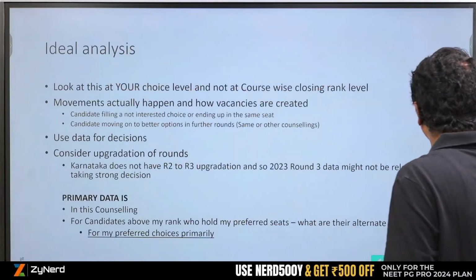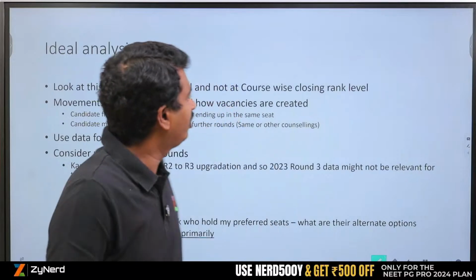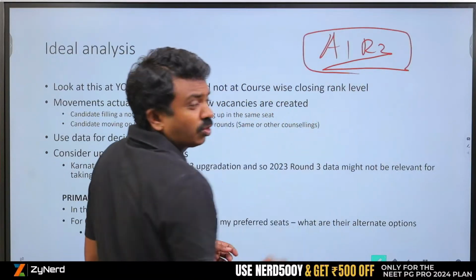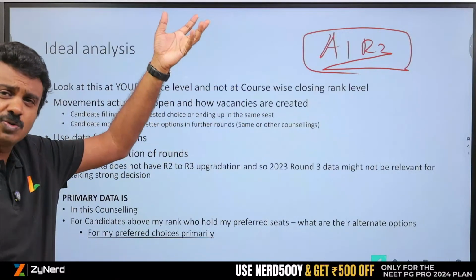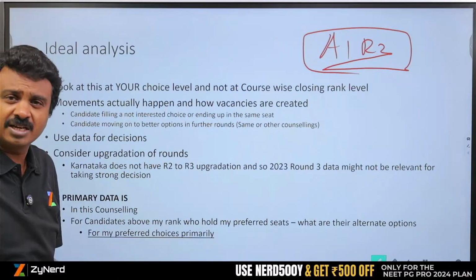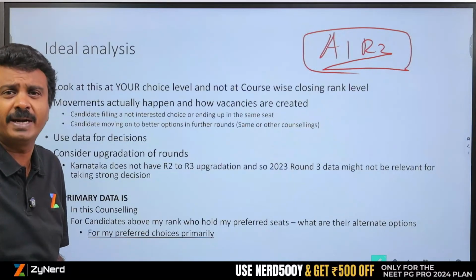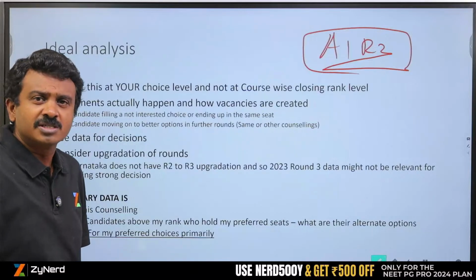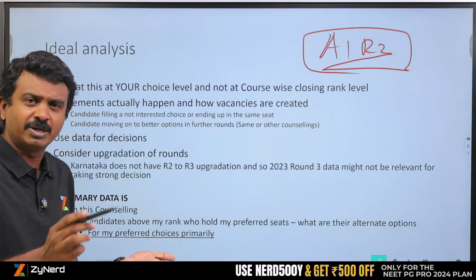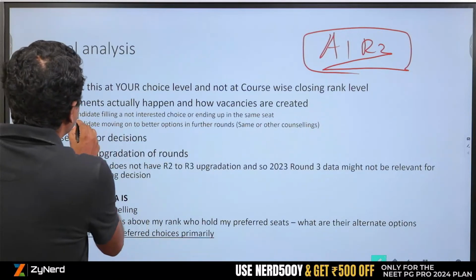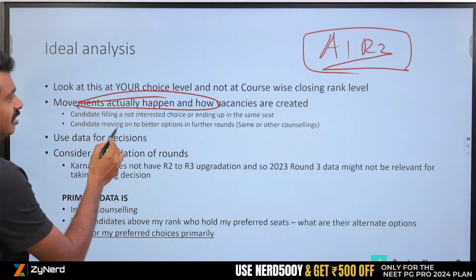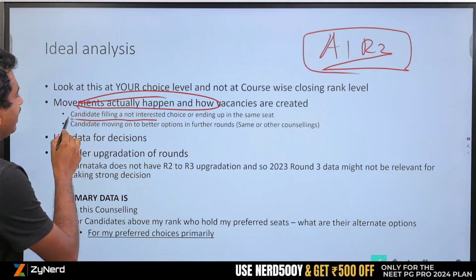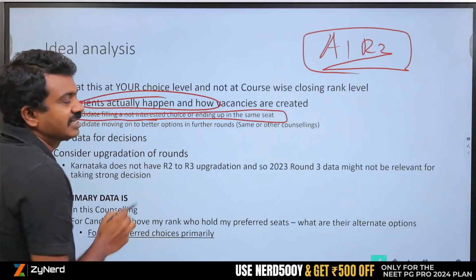Movement actually happens because of 2 reasons. How will you get your all India round 2 movement? We know that, but again explaining so that we don't go and look at closing ranks branch wise and then do an analysis. There has been a lot of questions saying give me a seat matrix, seat increase analysis. We can put up a video, will get us views. Seat increase analysis across India of this number to this number of seats. No use. Movements actually happen because above you, you were going to fill a choice, some candidate filled a choice and is not interested in ending up in the same seat.